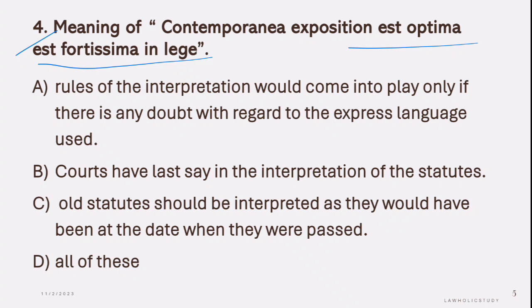The question asks for the meaning, so this is the correct answer. C is the correct answer because it says that old statutes should be interpreted as they would have been at the date when they were passed, and this is the meaning of this maxim. So correct answer is C.